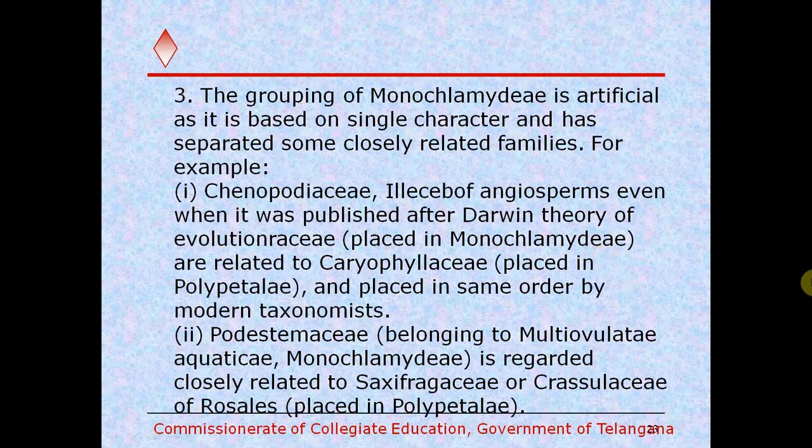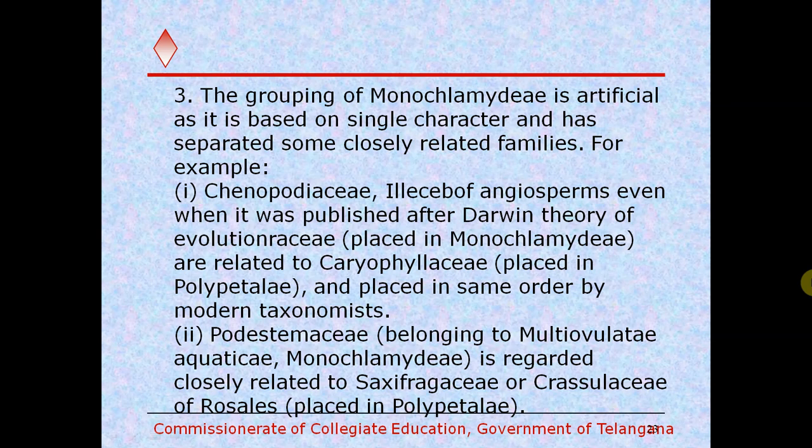And the grouping of Monochlamydae is artificial as it is based on a single character and has separated some closely related families. So for the classification of Monochlamydae, they considered only a single character, that is the perianth in a single whorl, but it is inappropriate as per the present study. In the present taxonomy, they separated the several Monochlamydae series.